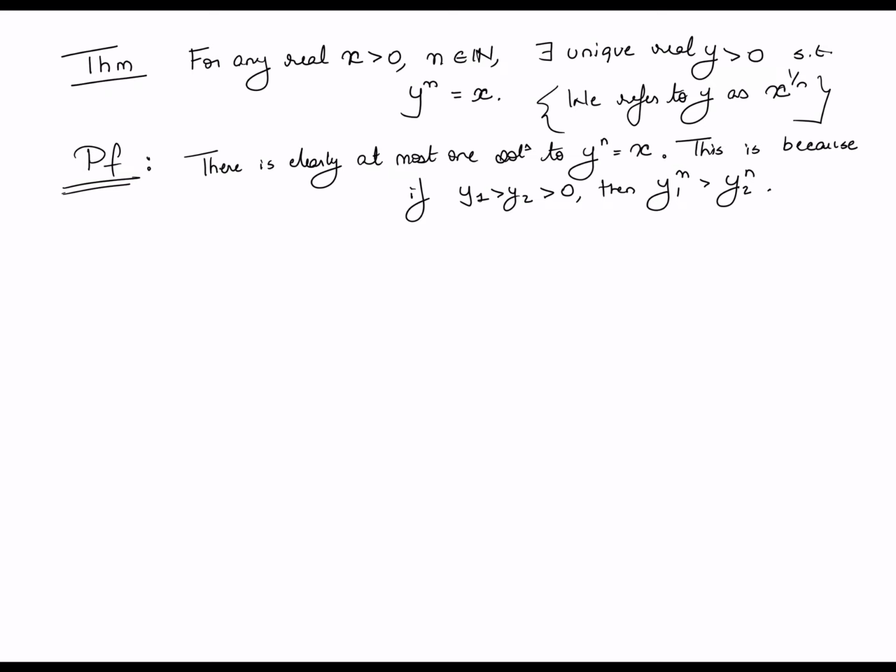So this is really a consequence of the fact that R is an ordered field. That means that clearly there can only be at most one value of y such that y raised to n is equal to x, because for any two distinct values of y, let's say y1 and y2, y1 raised to n and y2 raised to n could not possibly take the same value. So there is clearly at most one solution.